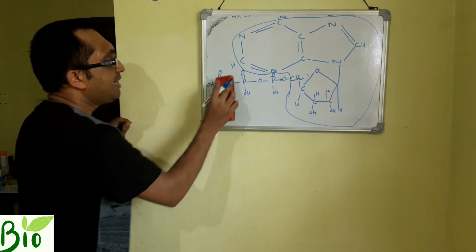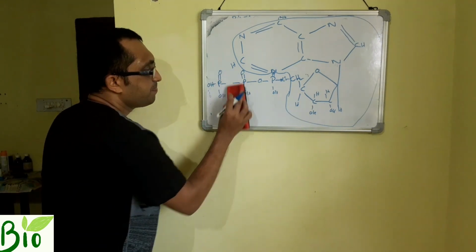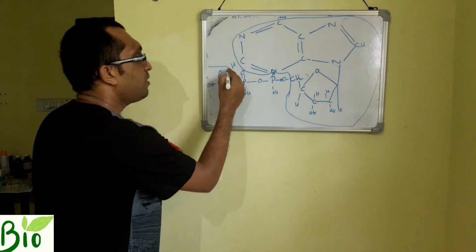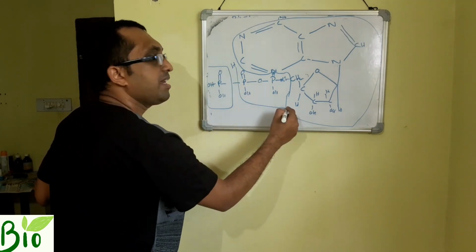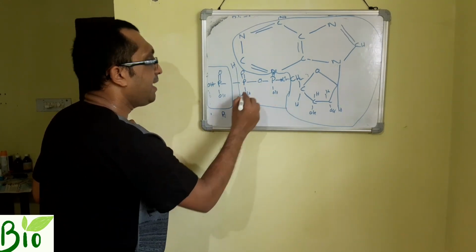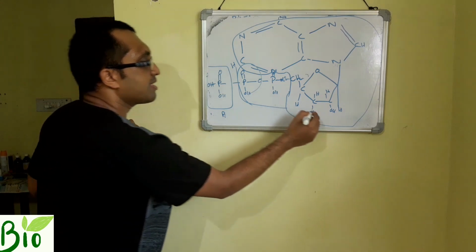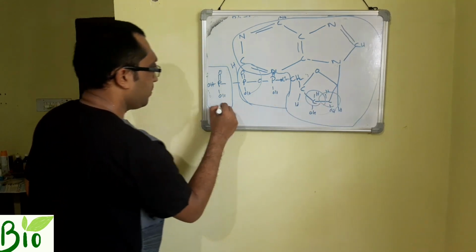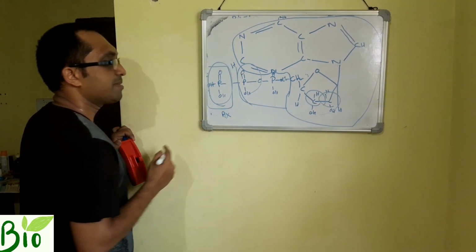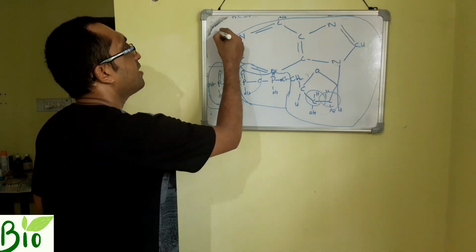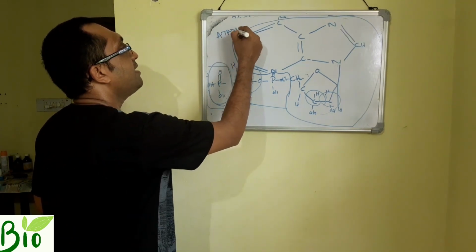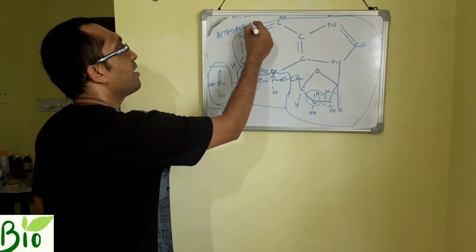See, if I release this out, what will remain? ADP. And this is what? Pi. Why Pi? Because with this phosphorus, carbon is present, but with this phosphorus, no carbon is present. Therefore we mention that when ATP breaks, it releases ADP plus Pi.